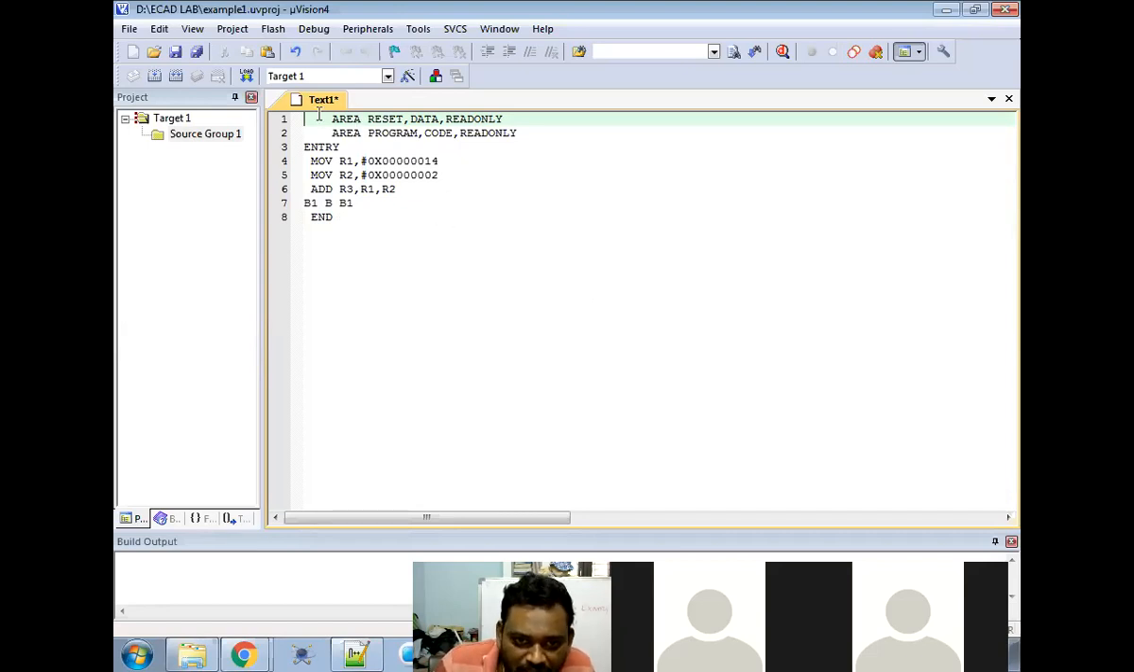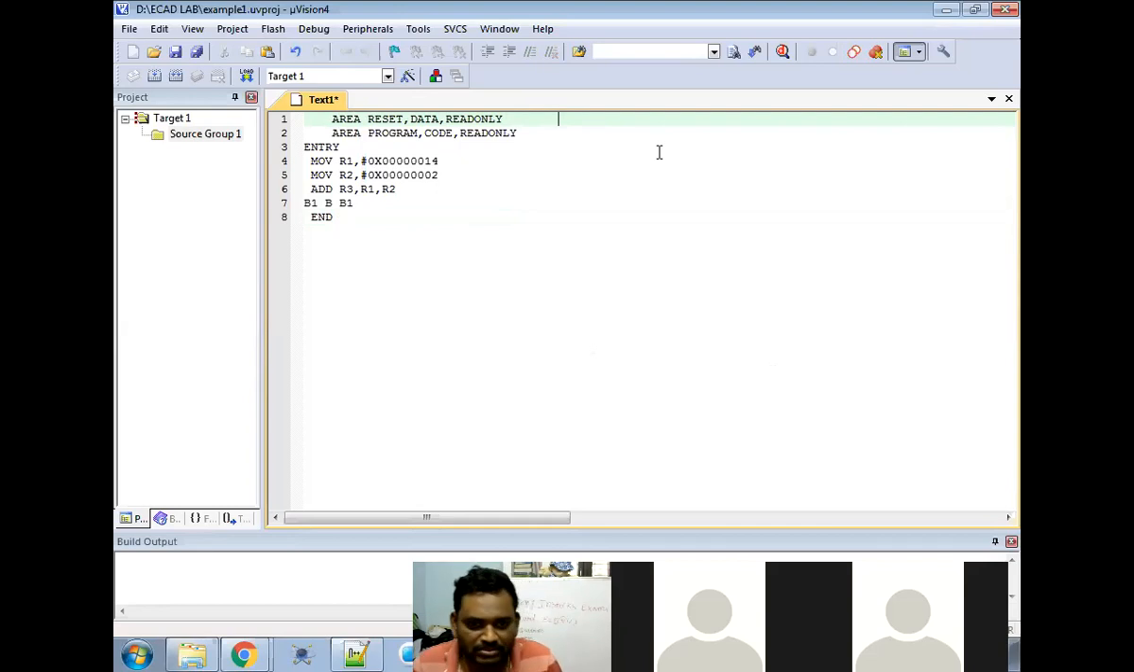Here the area is nothing but an assembler directive for this program. The first thing you want to do is area, you must and should specify it. Reset, why do I need reset? Because I want to reset all my registers and everything. For that purpose.